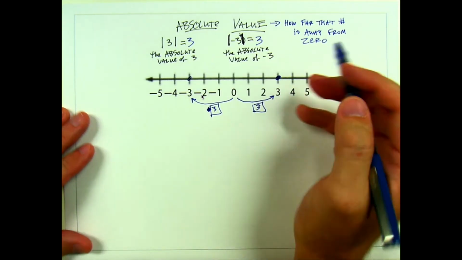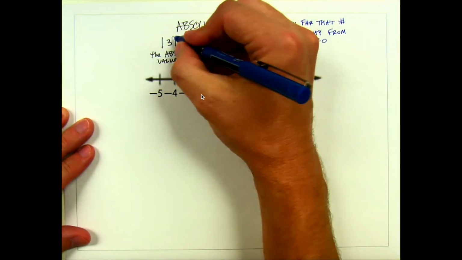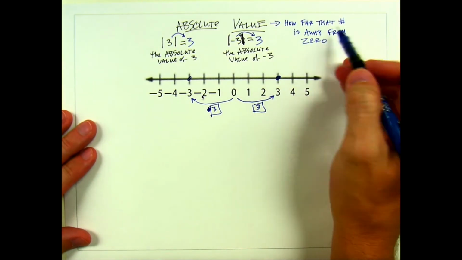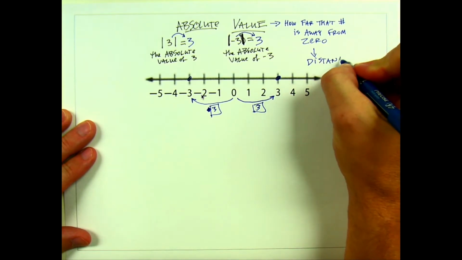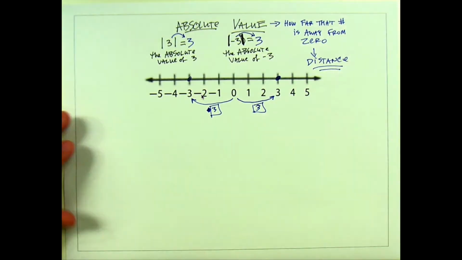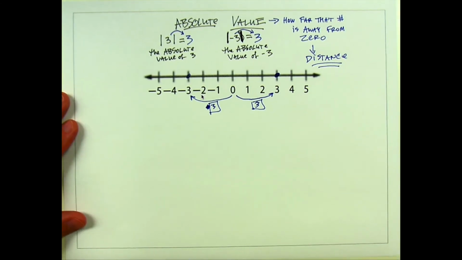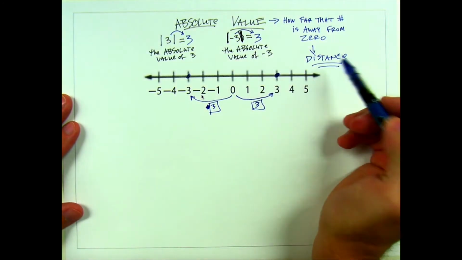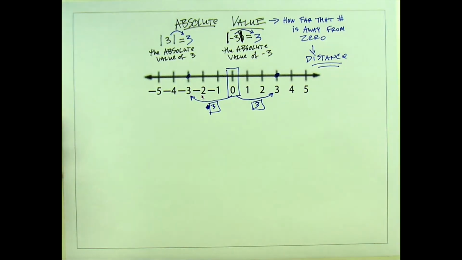So that's a little reminder about what absolute value is. Does absolute value always come out positive? Yes, it does always come out positive, but it comes out positive because absolute value is a measure of distance. And it doesn't make sense to talk about distance as negative, like, oh, I'm negative 100 feet away from you. That doesn't really make sense, okay? So absolute value always comes out positive because it's a measurement of distance. Specifically, it's a measure of distance from 0.